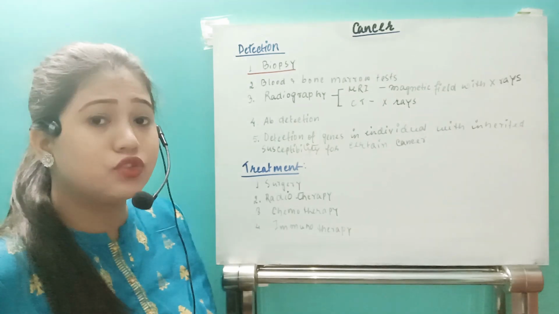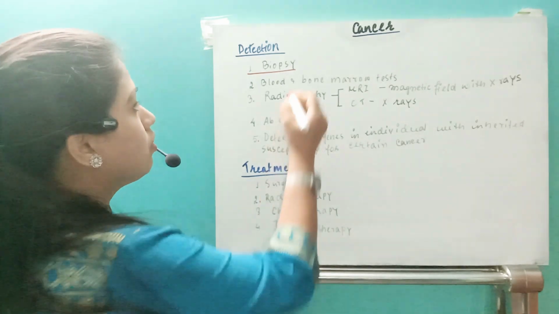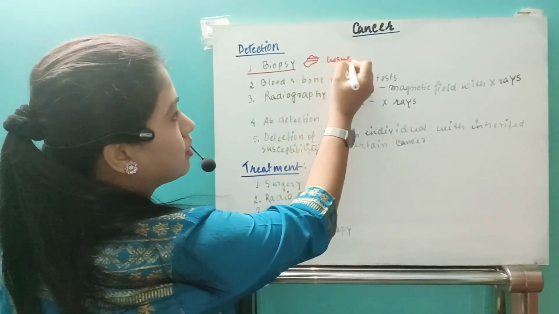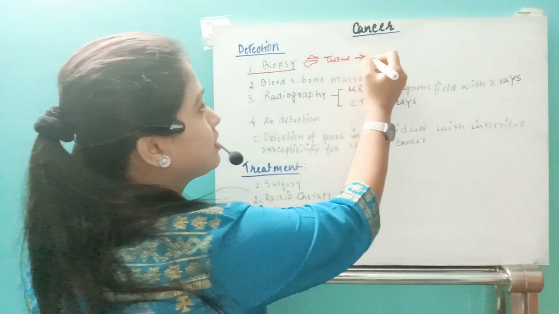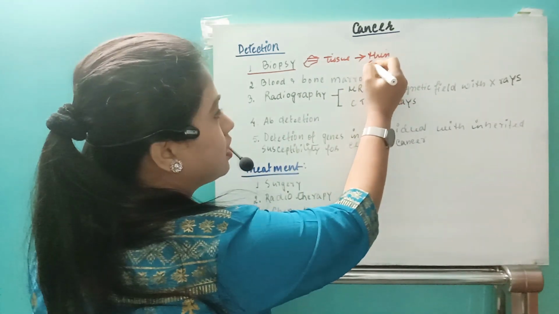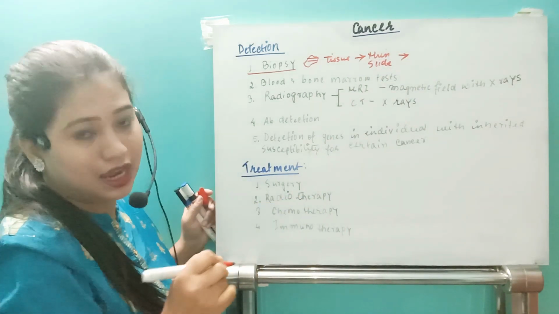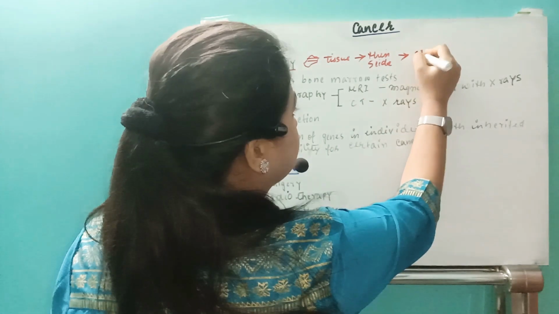In histopathological detection or biopsy, first of all, a section of tissue is cut from the tumor. A thin slide is prepared, and that thin slide of the tumor is stained, right?